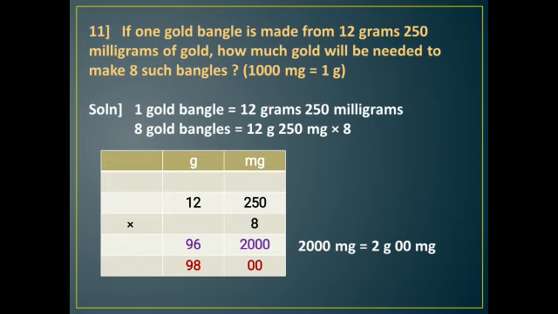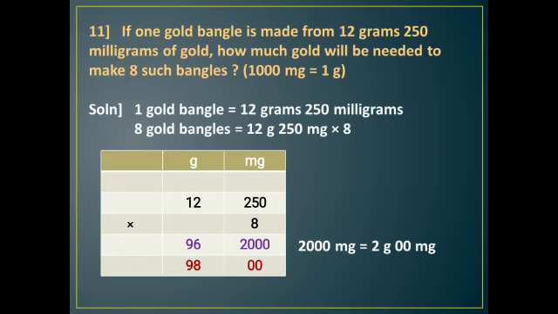So solution: 1 gold bangle equals 12 grams 250 milligrams. 8 gold bangles will be 12 grams 250 milligrams into 8. So we will do the multiplication. 8 zeros are 0, 8 fives are 40, 4 up 0 down, 8 twos are 16 plus 4 is 20. So it becomes 2000, and 8 twos are 16. So 6 down 1 carry, 8 ones are 8 plus 1, 96. So here we know that 1 gram equals 1000 milligram.